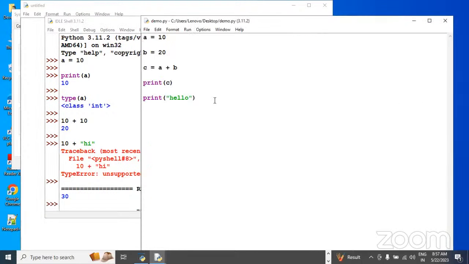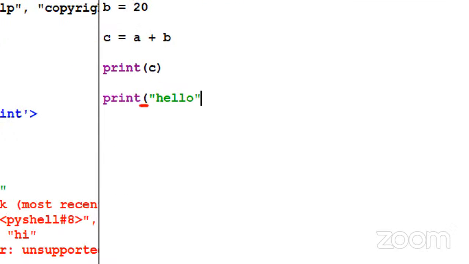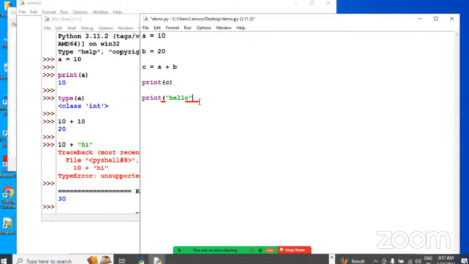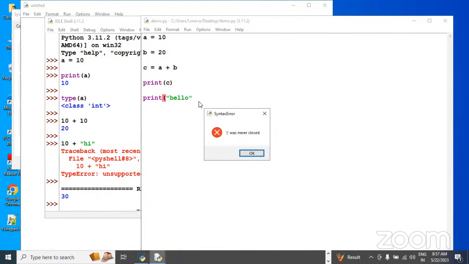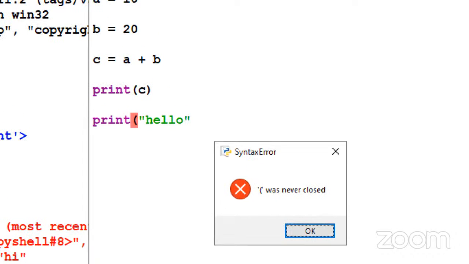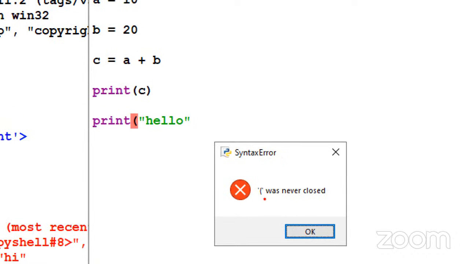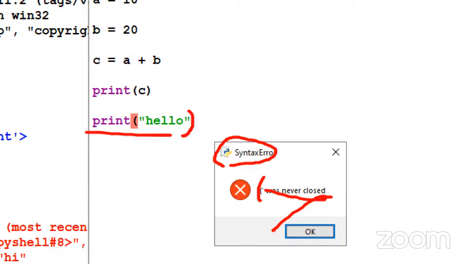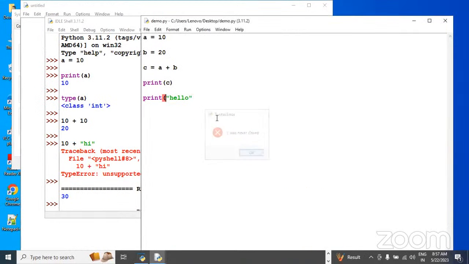Understanding? So now you can see here, the parenthesis is missing. Open is there, close is not there. It means it is syntactically wrong. Then when I try to execute, immediately an error comes. This open was never closed. So forget about this message. Simply there is a syntax problem in this line. You can check there: yes, I missed this one. Like that you will find out and you can add it. Once everything is fine, then only it executes.